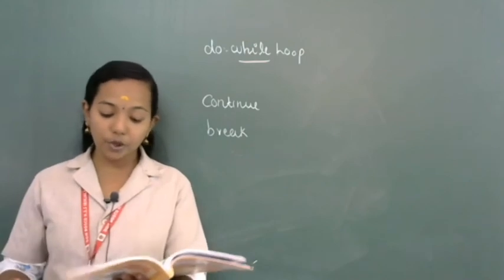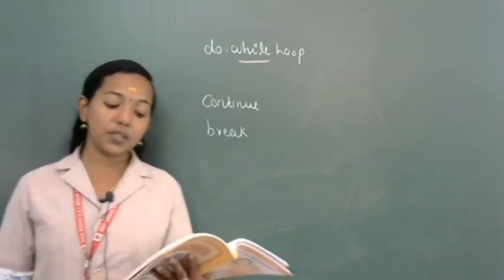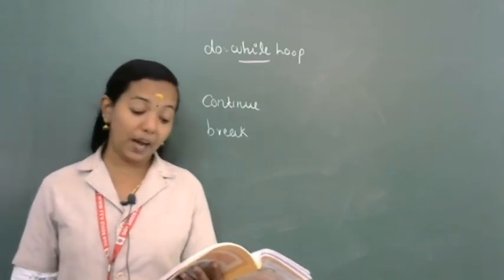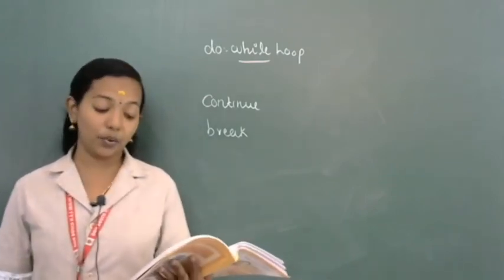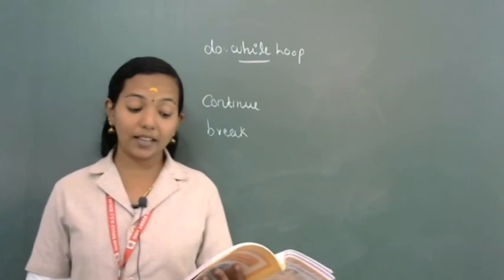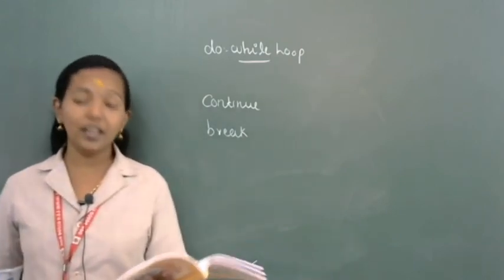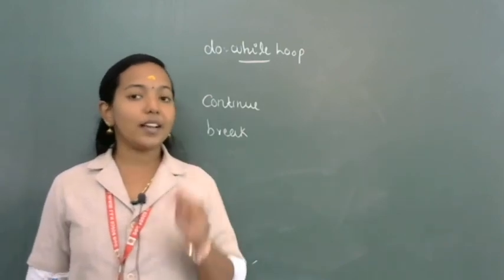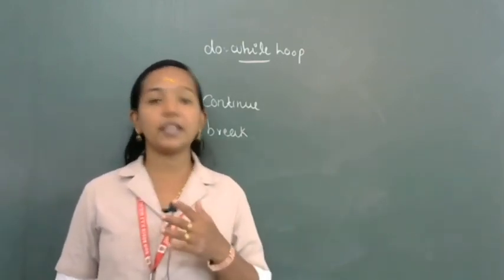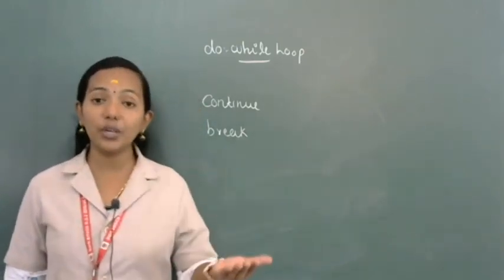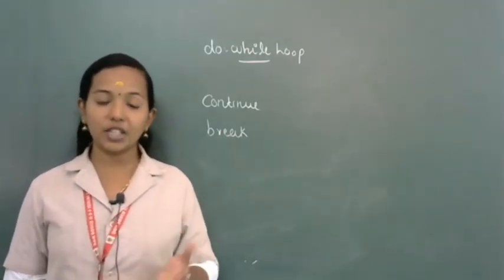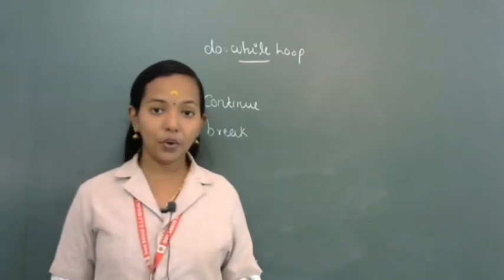In your textbook it is given: continue is used within a looping structure to skip the rest of the current loop iteration and continue execution at the condition evaluation and then begin the next iteration. That means when the condition is true, it skips some set of statements and continues the iteration. Continuing the iteration means again it checks the condition and again it updates.